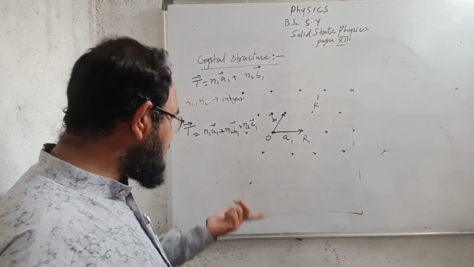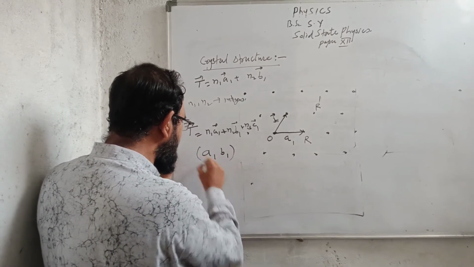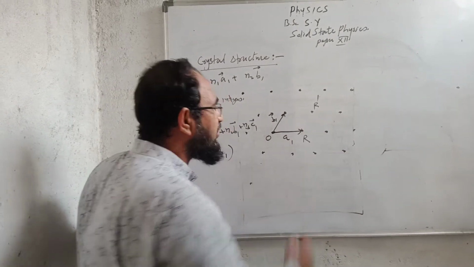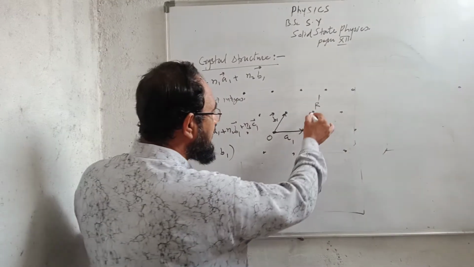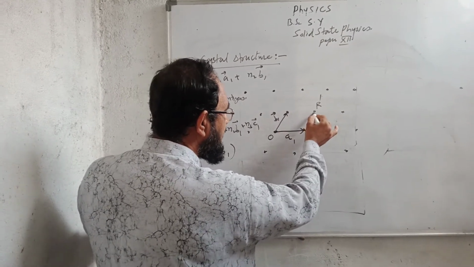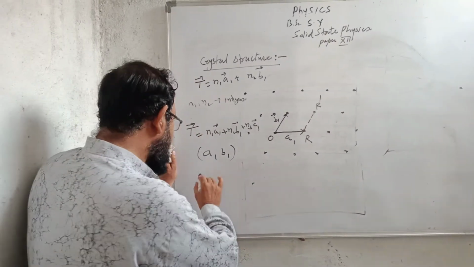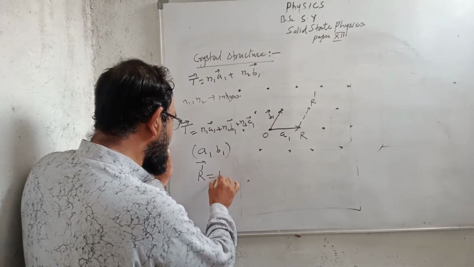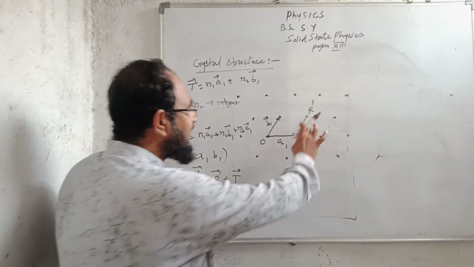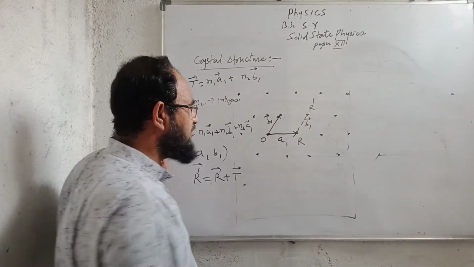If I want to write the equation by taking the fundamental vectors a1 and b1 and translate it for R, I have fundamental vector a1 here and fundamental vector b1. Now I will draw a vector from R to R dash, so that vector R dash can be written as vector R plus vector T. This vector is parallel to b1, so it is same as b1.